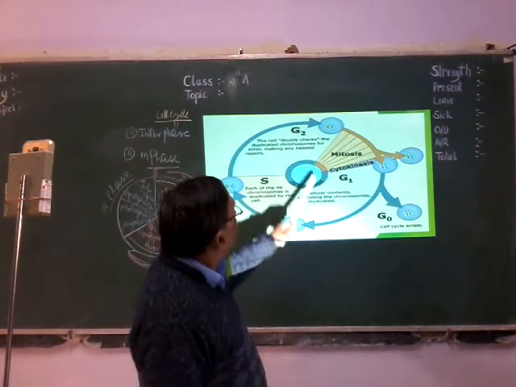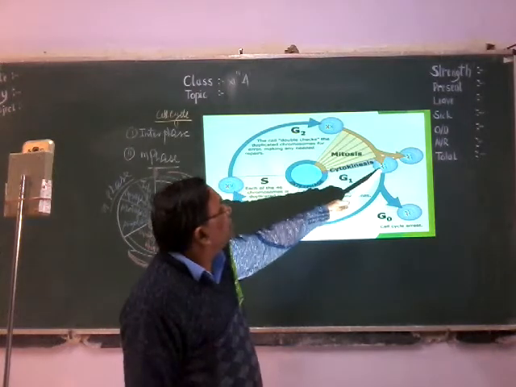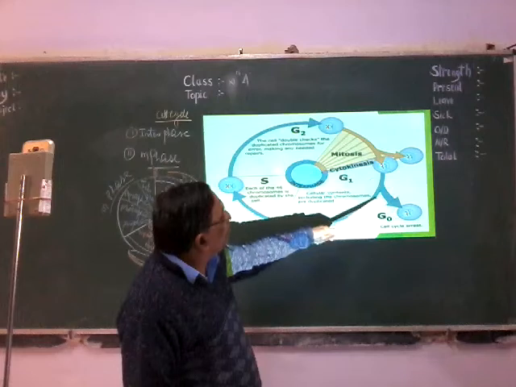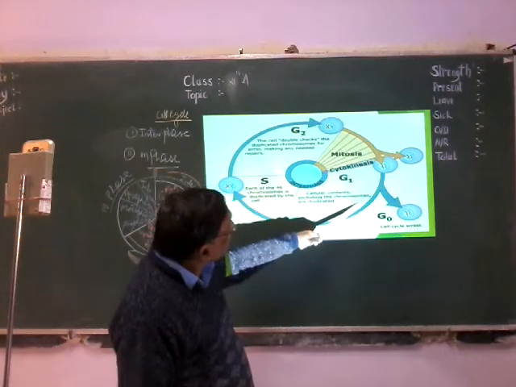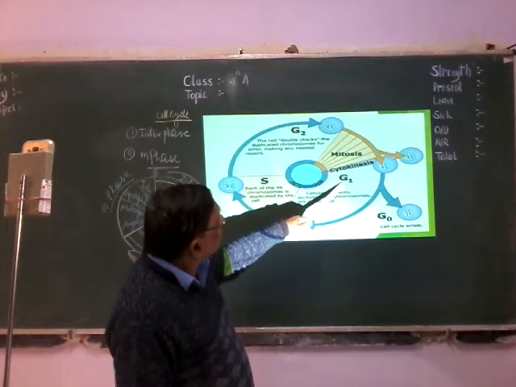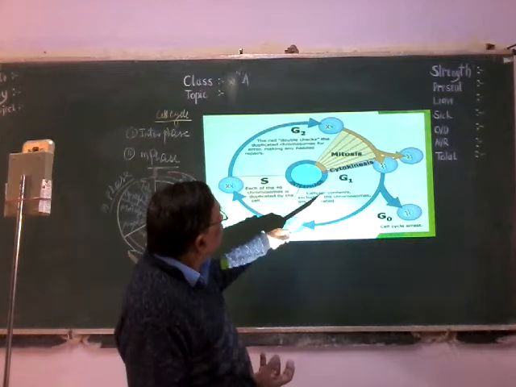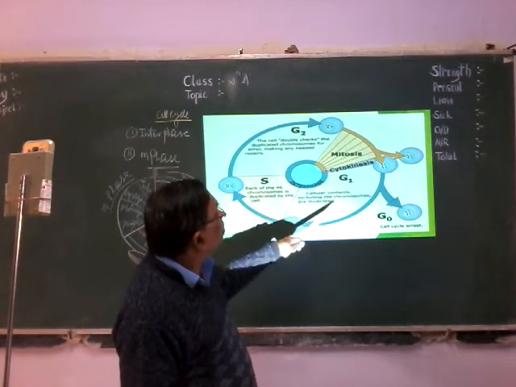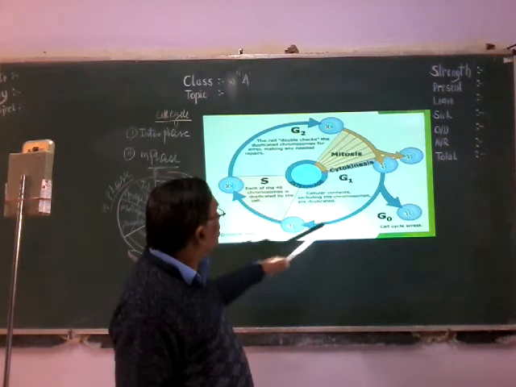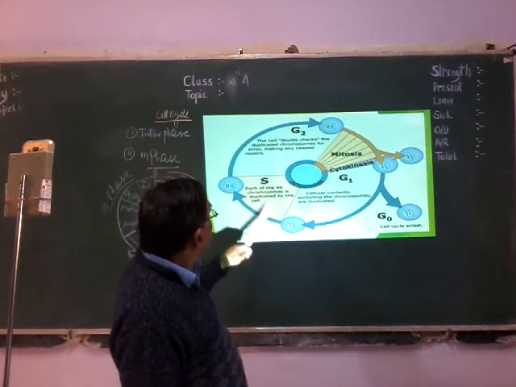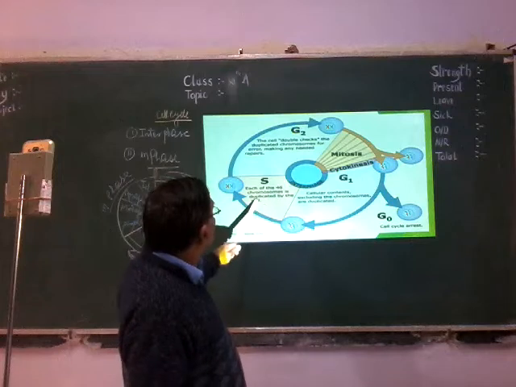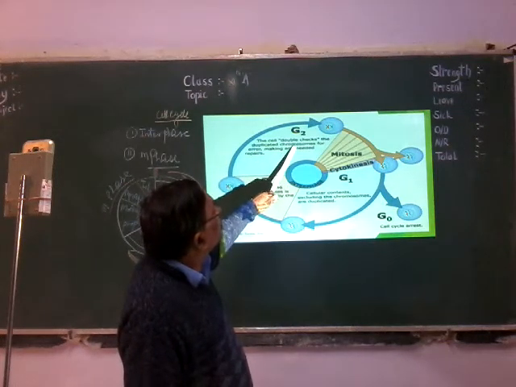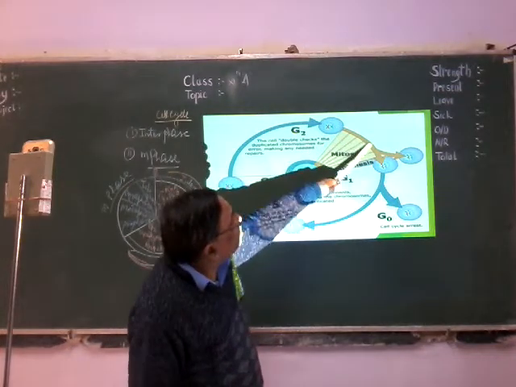Here it is the same. Now you can see the G1 phase. Here the daughter cell now increases in size. When it increases in size, the synthesis of RNA and protein occurs. Here at first in G1 phase, synthesis of RNA and protein occurs, the cell grows. Then in the S phase, the DNA material increases in amount due to replication. In G2 phase, again synthesis of RNA and protein occurs, the cell increases in size, then undergoes division into two daughter